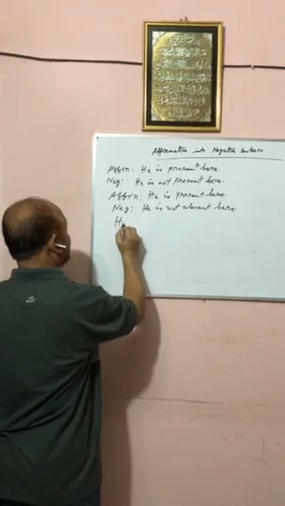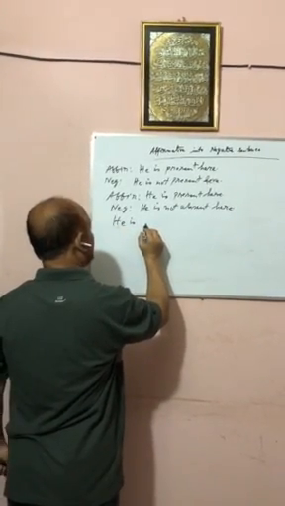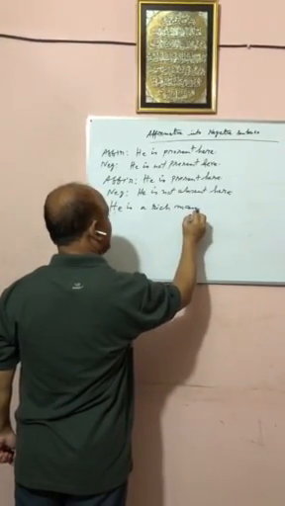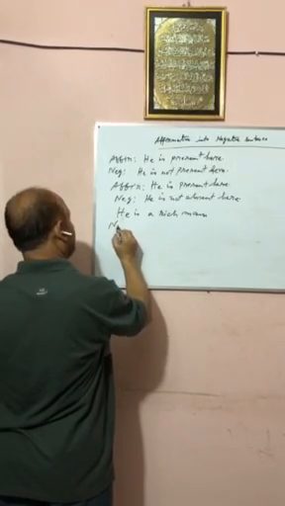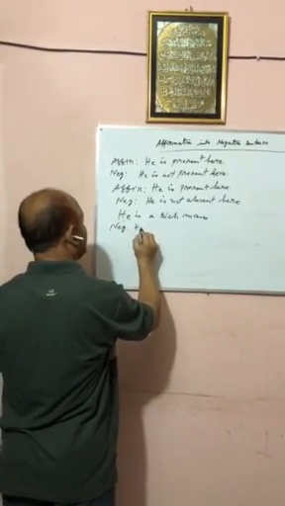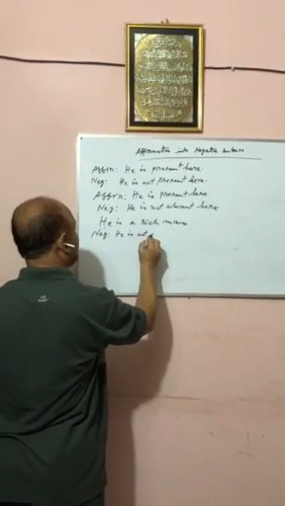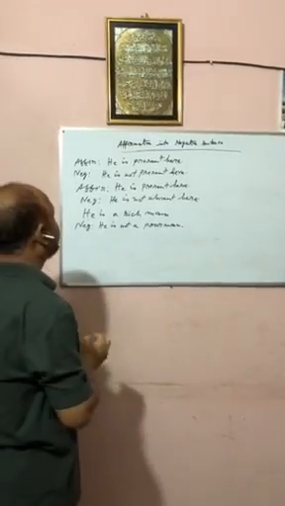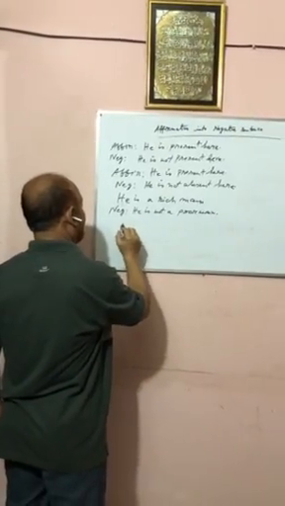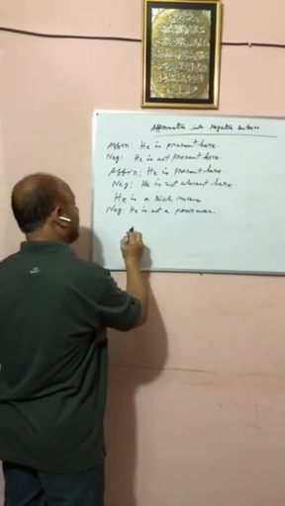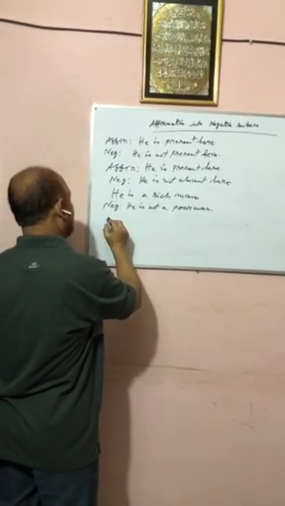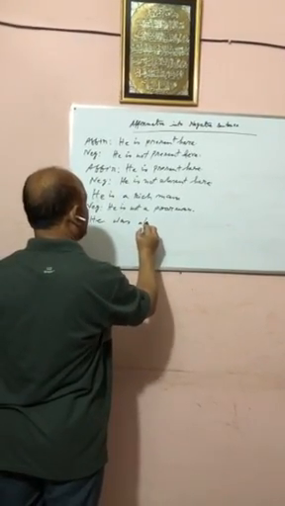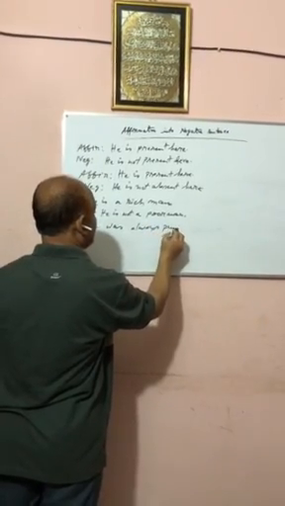Suppose, he is a rich man. Negative: He is not a poor man. Another: He was always punctual.